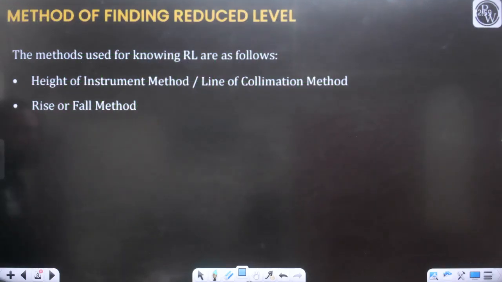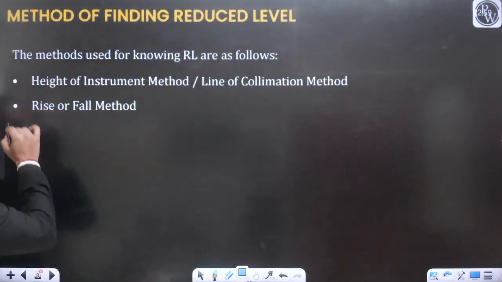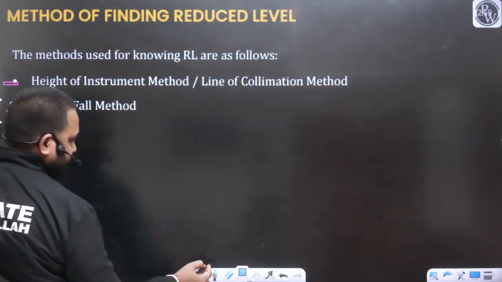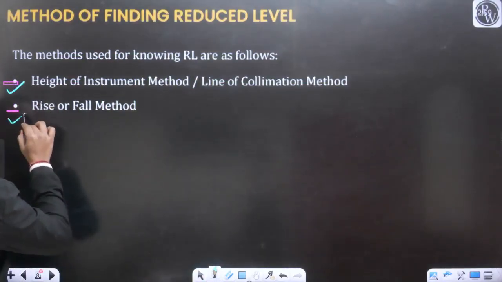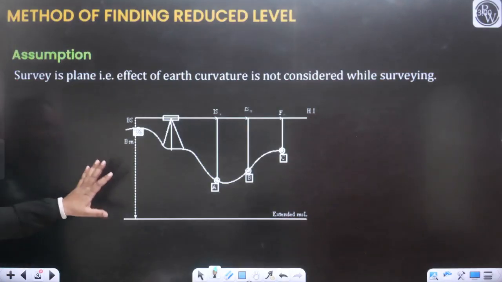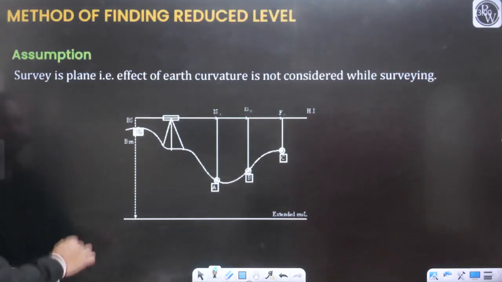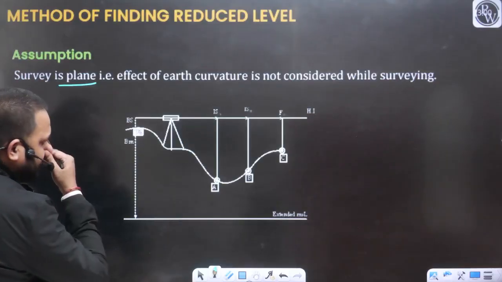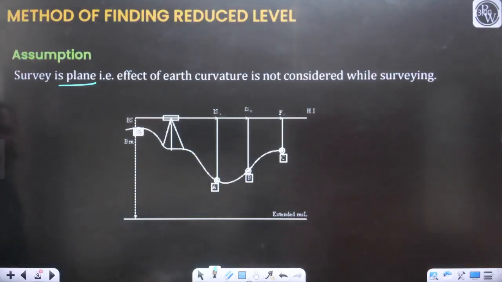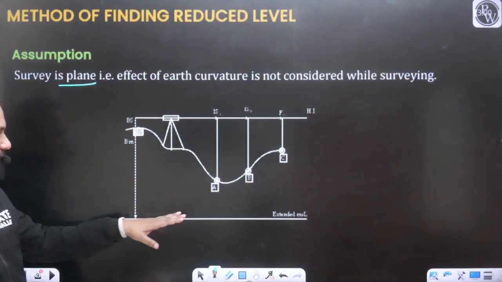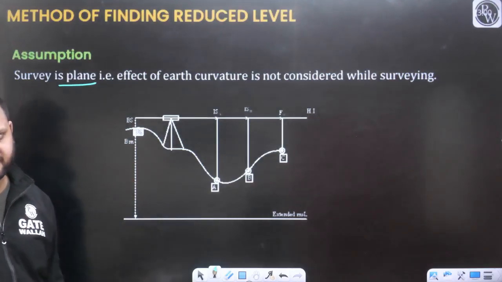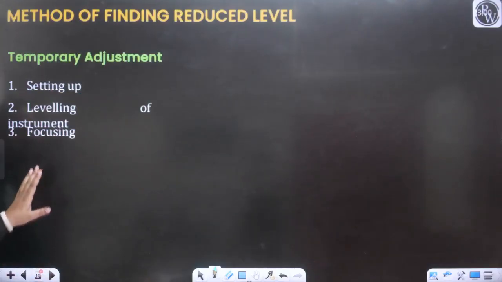So all the things are here. We have discussed two methods, HI method and rise and fall method. All the basic concept I have already covered. The survey is plane, that's why we are not considering the effect of the curvature of earth. So we are assuming this mean sea level as a level surface. Yes, so this was the discussion.